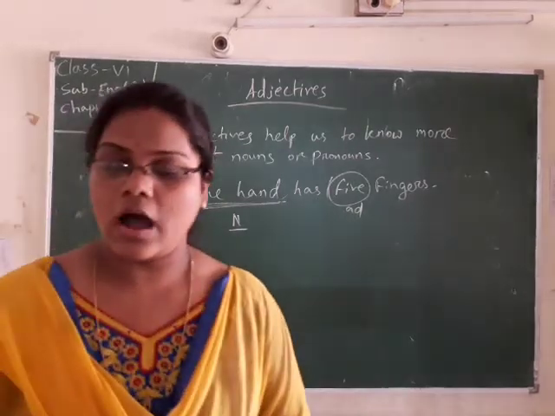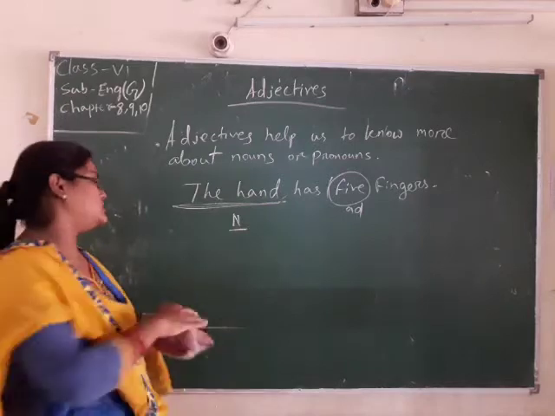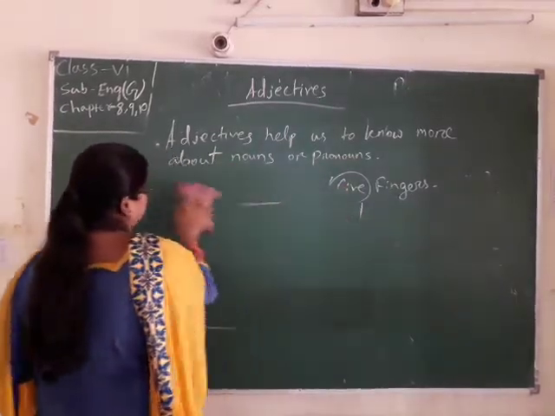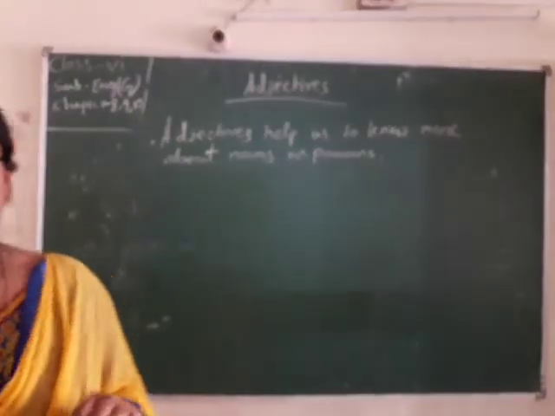So you know what an adjective is. Then how many kinds of adjective are there? There are 6 kinds of adjective.